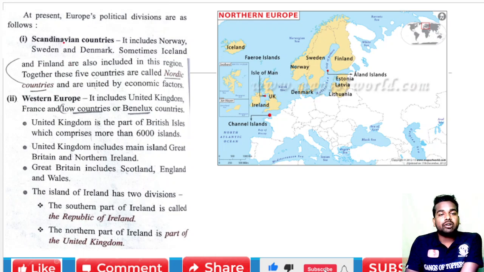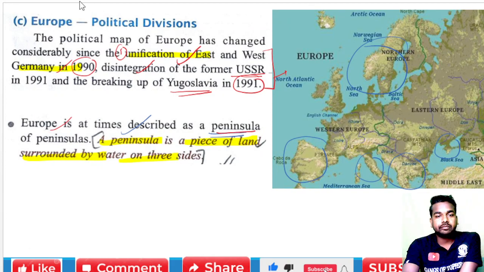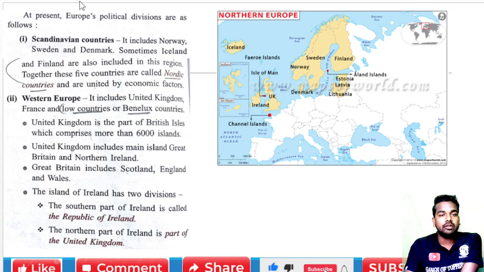The next topic is Europe's present political divisions. We are going to study Europe's political divisions. First, Europe's political divisions are as follows. The first is the Scandinavian countries, which include Norway, Sweden and Denmark.